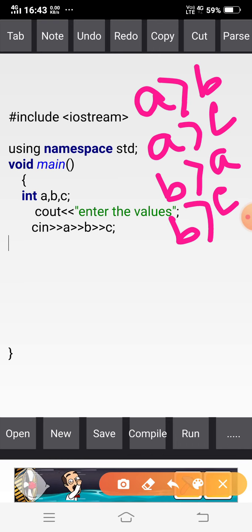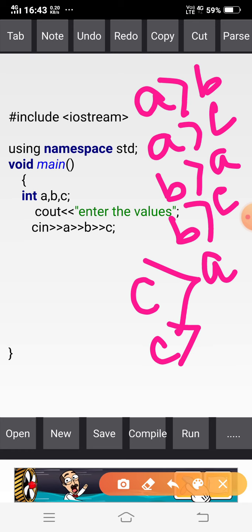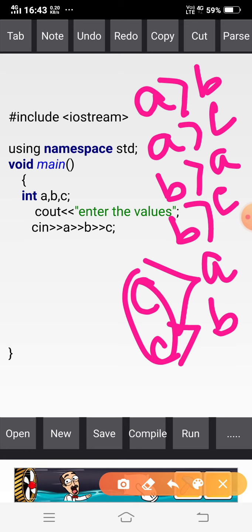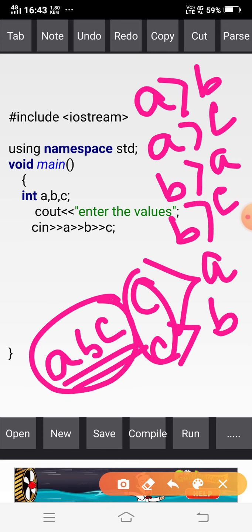If B greater than A and B greater than C, then B is the largest. And if C greater than A and C greater than B, then C is the largest. Else A, B, C are all equal. Okay, these are my conditions. So how many conditions are there? 1, 2, 3, 4, 5, 6. Six conditions are there, and the last one is the else condition.